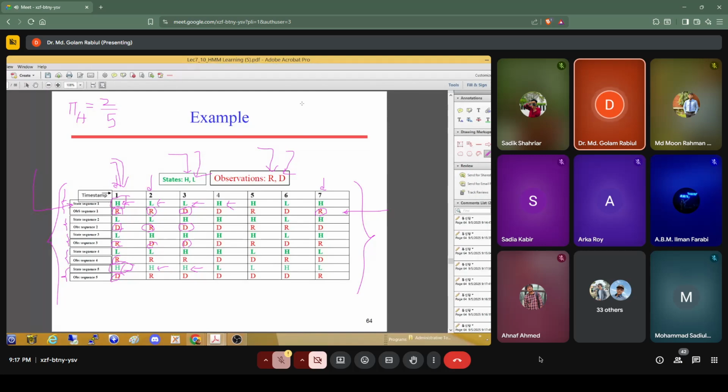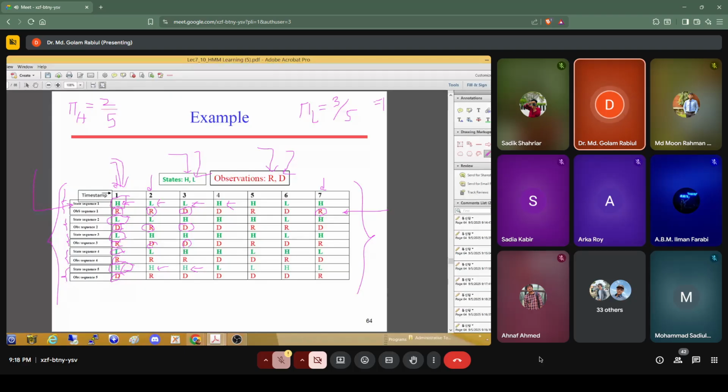Similarly, we have to find out the initial probability of low atmospheric pressure. In that case, we have to find out how many times on day 1 the low is mentioned. You can see 3, so 3 out of 5 days. So this is the initial probability of low atmospheric pressure. The summation of the initial probability of high and the initial probability of low must be 1. If we sum them up, then you must get 1. So we got the initial probability.